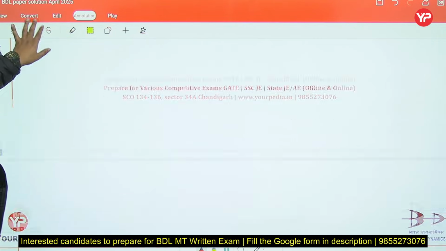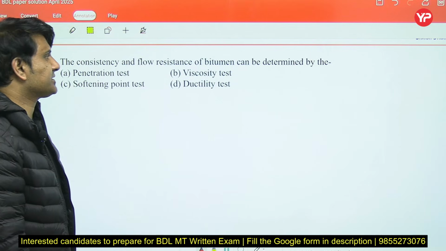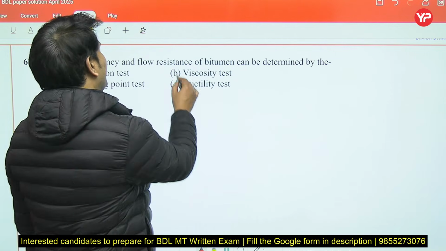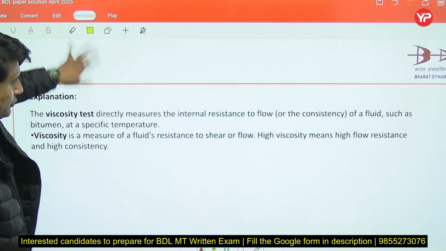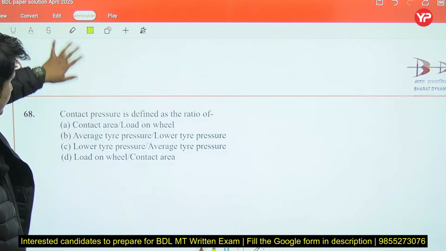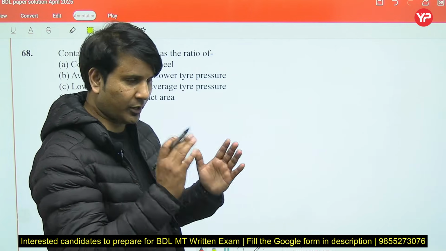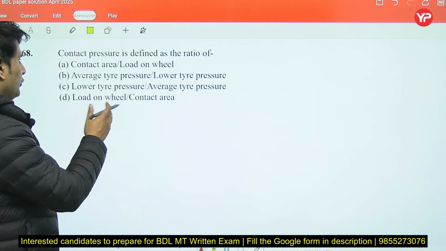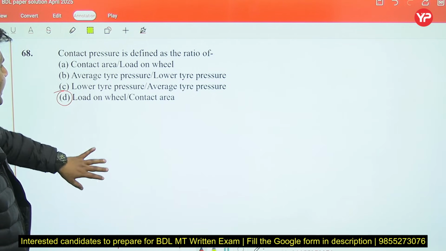Now next question. The consistency and flow resistance of bitumen can be determined by viscosity test. This is a very simple question. Now next question. Contact pressure is always equal to load upon area. So load would be the load of the wheel and area would be the contact area. So D is the right option.